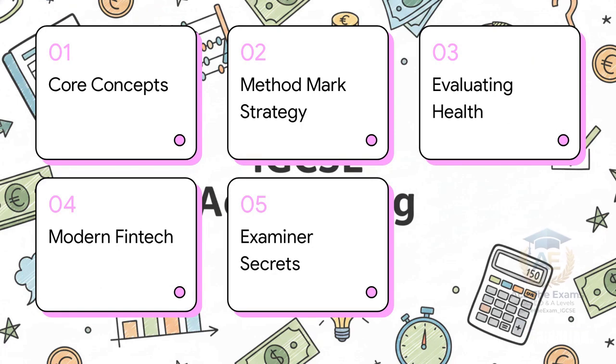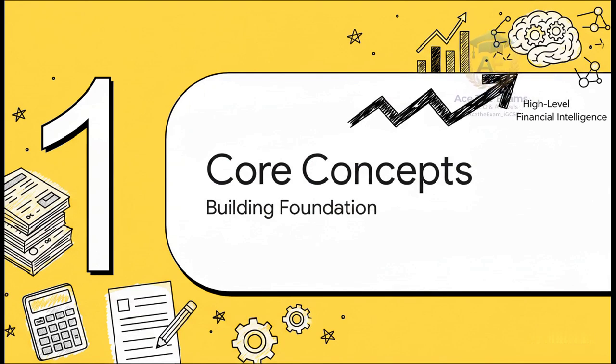Okay, let's quickly run through our roadmap for today. 1. Core concepts in architecture. 2. The method mark strategy. 3. Evaluating financial health. 4. Modern fintech in real world. And finally, Section 5, Examiner Secrets and Strategy. All right, let's dive right into Section 1, Core Concepts and Architecture, Building the Foundation.